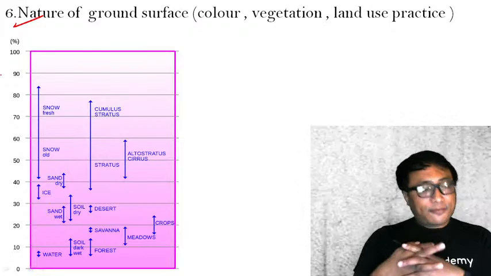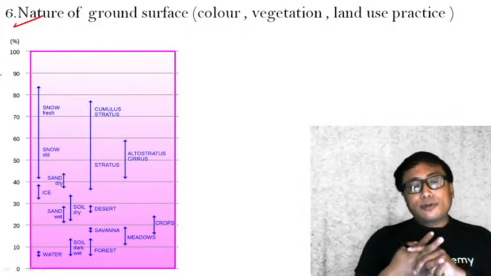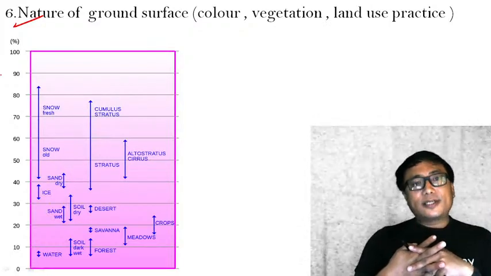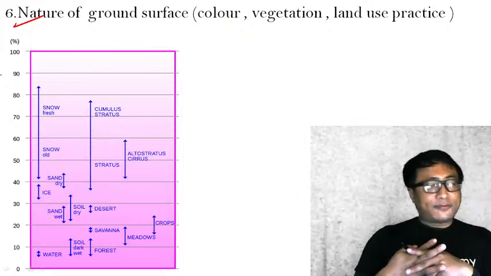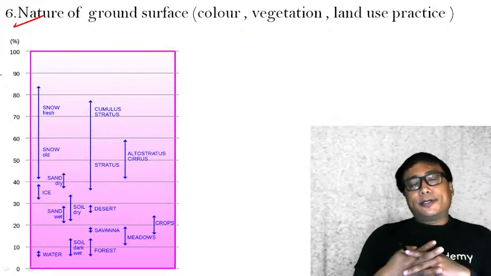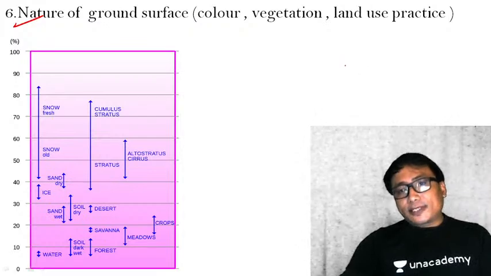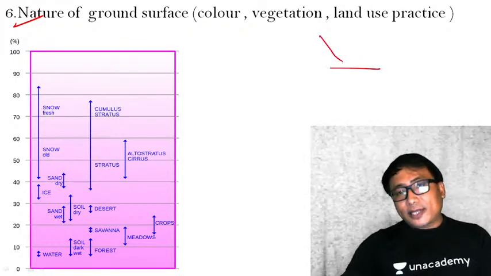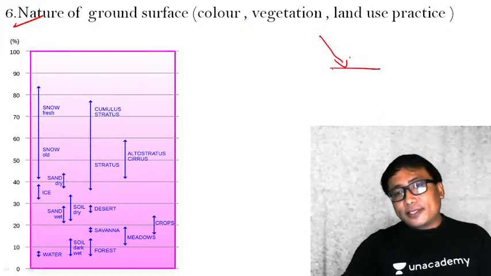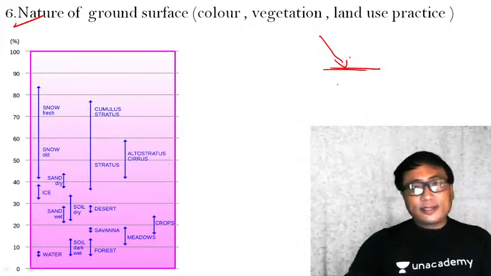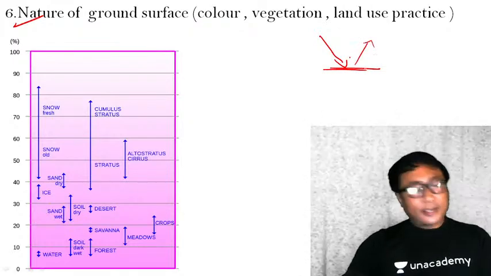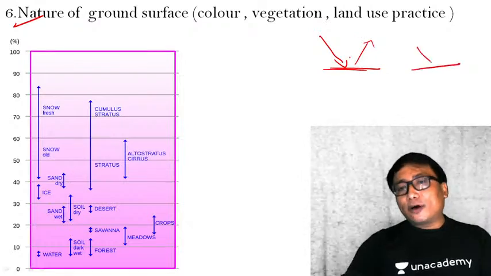The sixth important factor for distribution of temperature on the Earth's surface is the nature of the ground surface. Let me just give you one example. Say if sun insolation is coming, if it is a white color, it reflects all the light. If it is a black color, it absorbs.